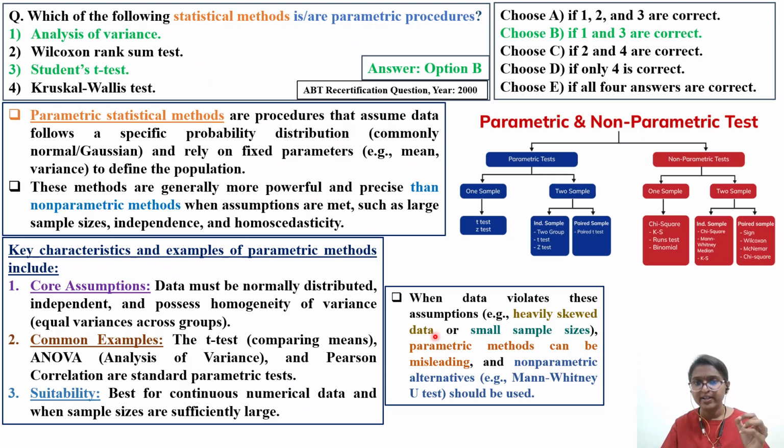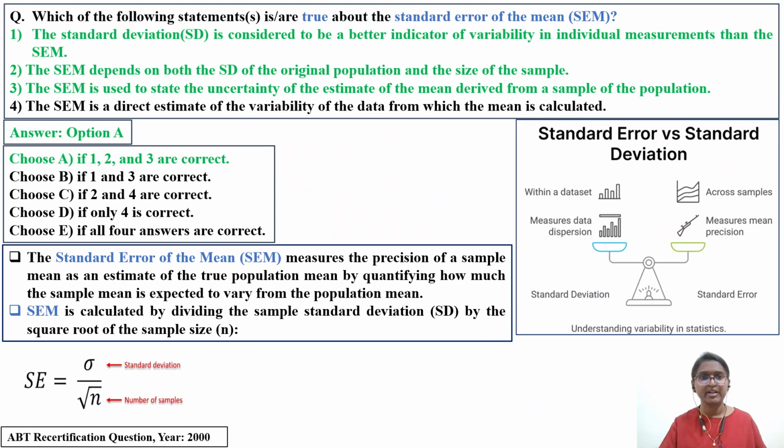When data violate these assumptions, for example if it is heavily skewed, if the distribution curve is rightly skewed or leftly skewed, or the sample size is small, meaning the n value is lesser, parametric methods can be misleading, and you have to apply a non-parametric alternative, that is the Mann-Whitney U test. So go back and read in detail about parametric and non-parametric tests.